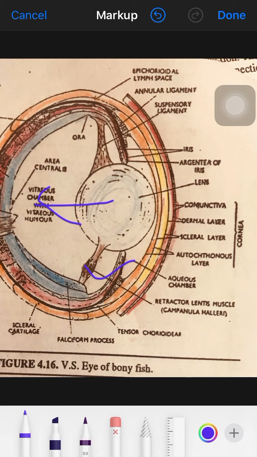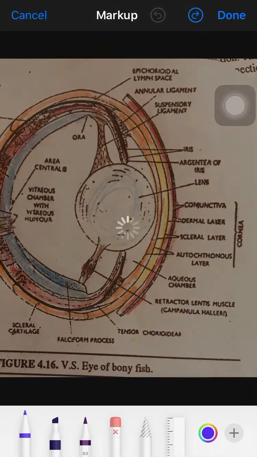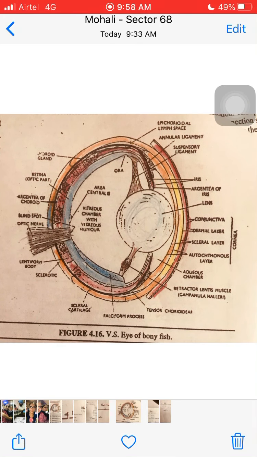Campanula hilari is also thought to hold the lens in position. So with this, all together, the eye of Labeo is done, and then we start with the hearing and equilibrium unit, that is the ear.